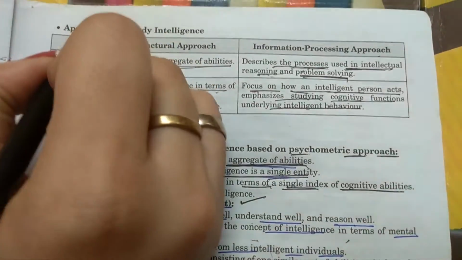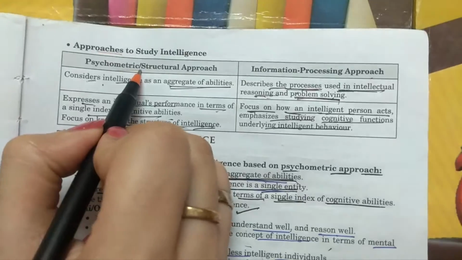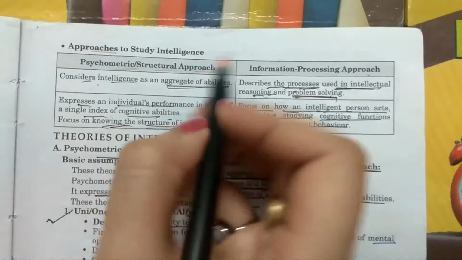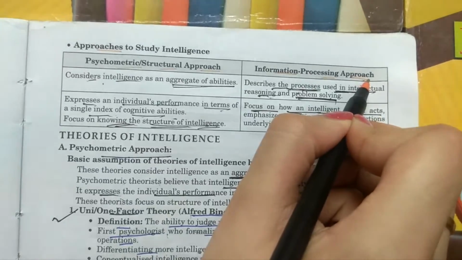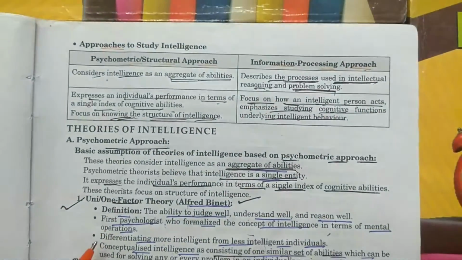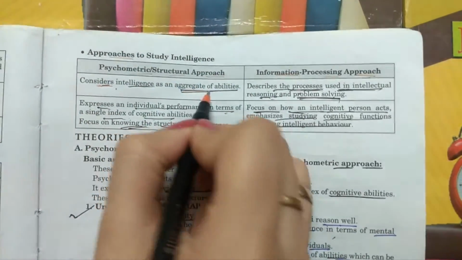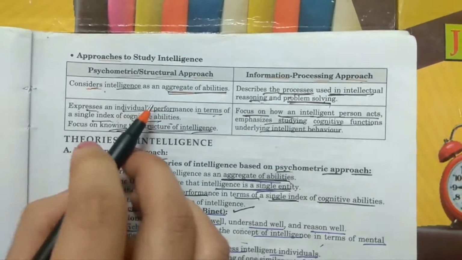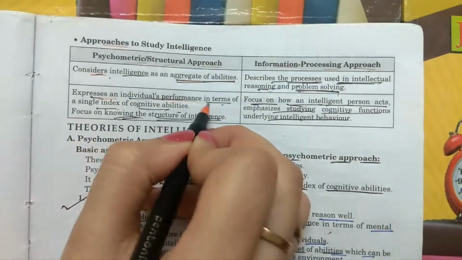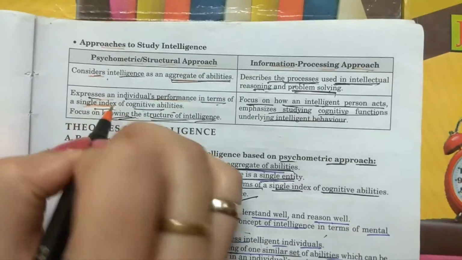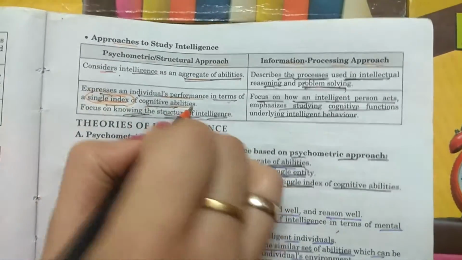Now, there are approaches to study intelligence. One is psychometric, which is also known as the structural approach, and the second one is the information processing approach. Let's first study what is psychometric. The structural approach considers intelligence as an aggregate of abilities. In the psychometric approach, it expresses an individual's performance in terms of a single index. This is very important: a single index of cognitive abilities.